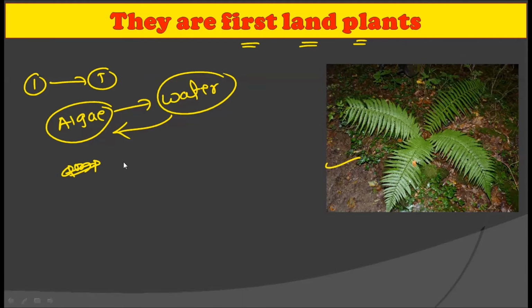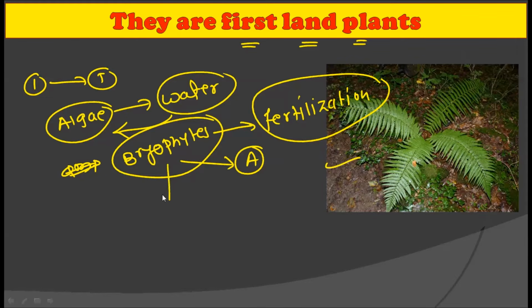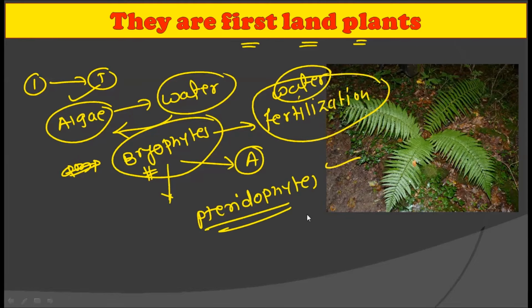On the other hand, the next group of plants, the bryophytes, live nearly on the ground, but their fertilization is completely dependent on water, and that is why they require both habitats for their survival, right? So algae is completely dependent on water. The bryophytes are partially dependent on water and the land, while the third group, the pteridophytes, are completely independent of water, and that is why they are considered the first land plants, because they can independently grow on the land without the requirement of absolute water, and that is why this group is considered the first group of land plants.